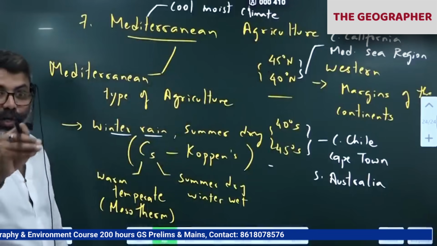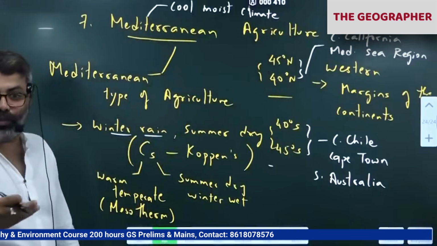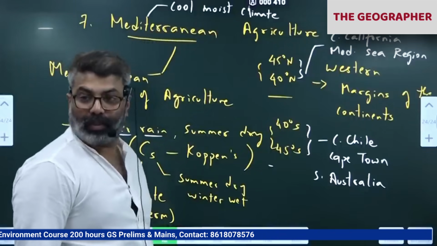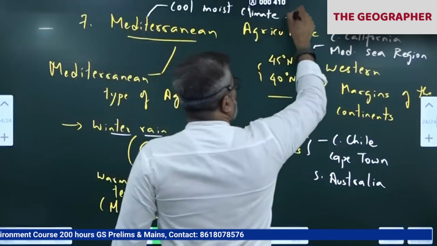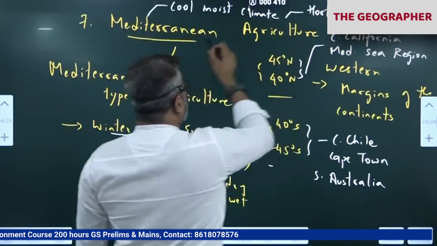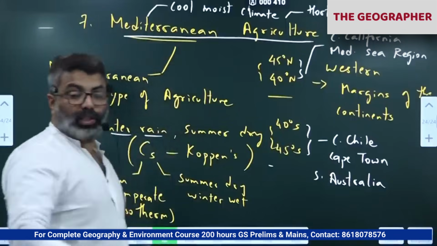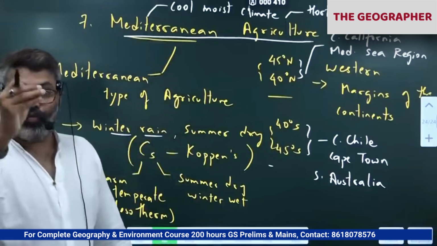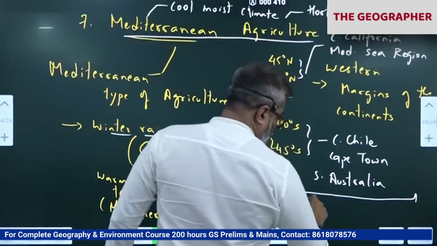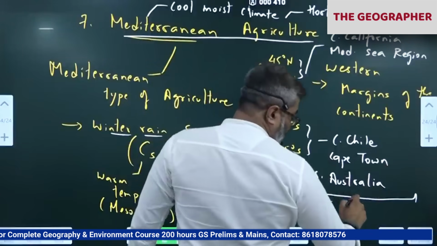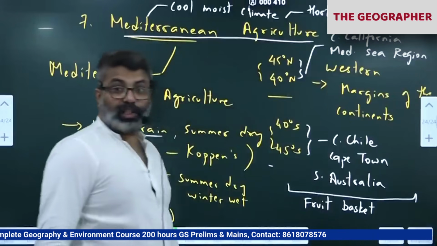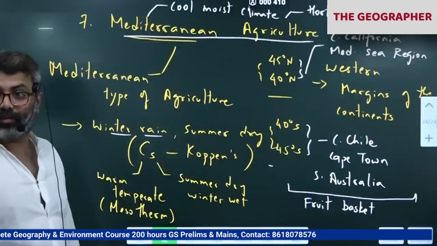So that cool, moist condition is very popular for horticulture. Fruits, vegetables, flowers are grown mostly where the climate is cool and moist. Best suitable for horticulture. That is the reason the majority of the world's fruits and flowers come from which climate? Mediterranean. More than 65% of the world's fruits come from this climate. These areas are called the fruit basket of the world. Mostly citrus fruits we are talking about. Fruit basket of the world. 65% of the world's fruit comes from this Mediterranean type.